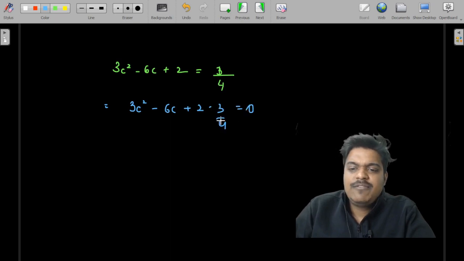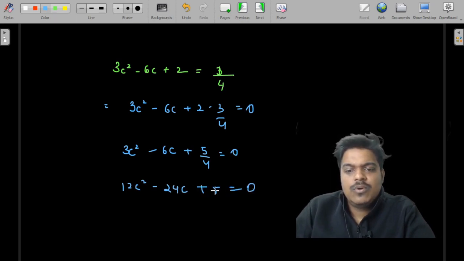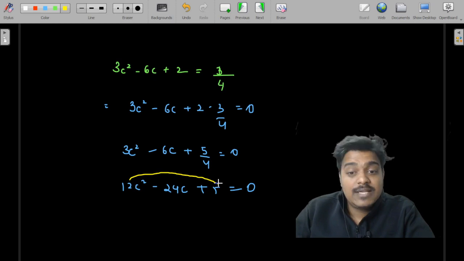2 minus 3 by 4 is 5 by 4, so this will be 3c square minus 6c plus 5 by 4 is equal to 0, or 12c square minus 24c plus 5 is equal to 0. You try to solve this equation. If I go by factorization, 12 into 5 is 60. 60 can be written as 10 into 6, 12 into 5, 15 into 4, and 20 into 3 as well.